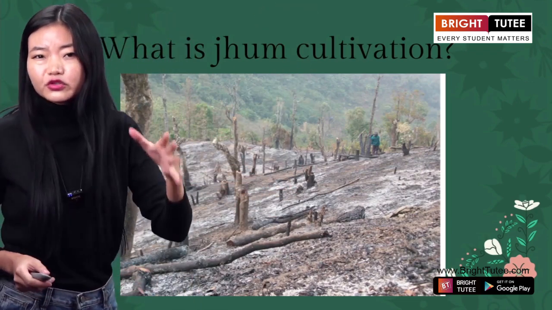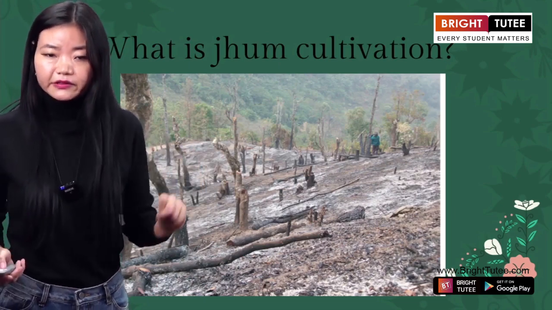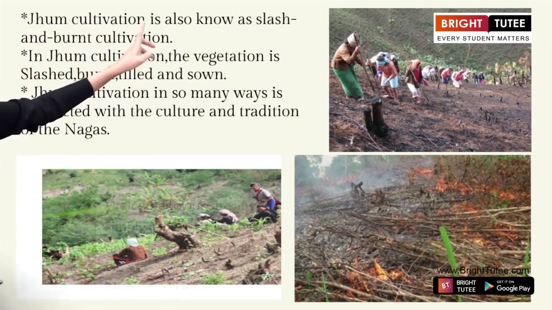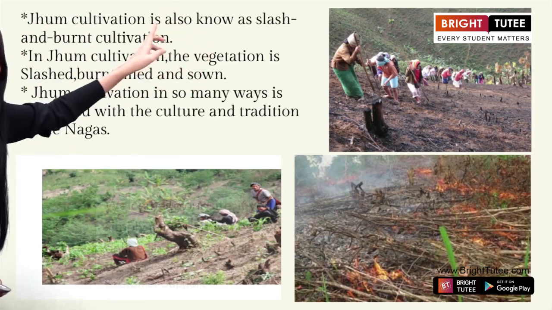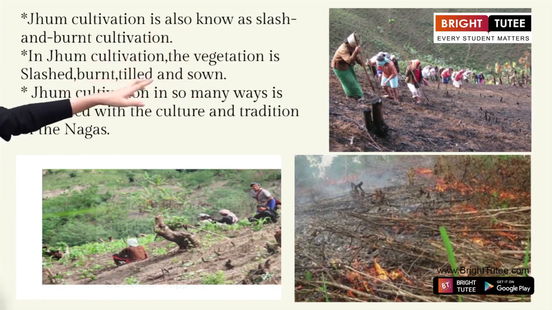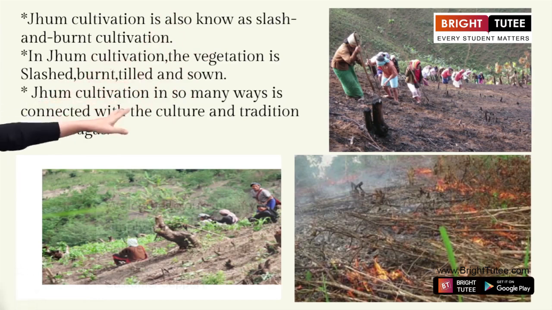Let me explain to you all in a more detailed manner. Jhum cultivation is also known as slash and burn cultivation. In jhum cultivation, the vegetation is slashed, burnt, tilled and sown.